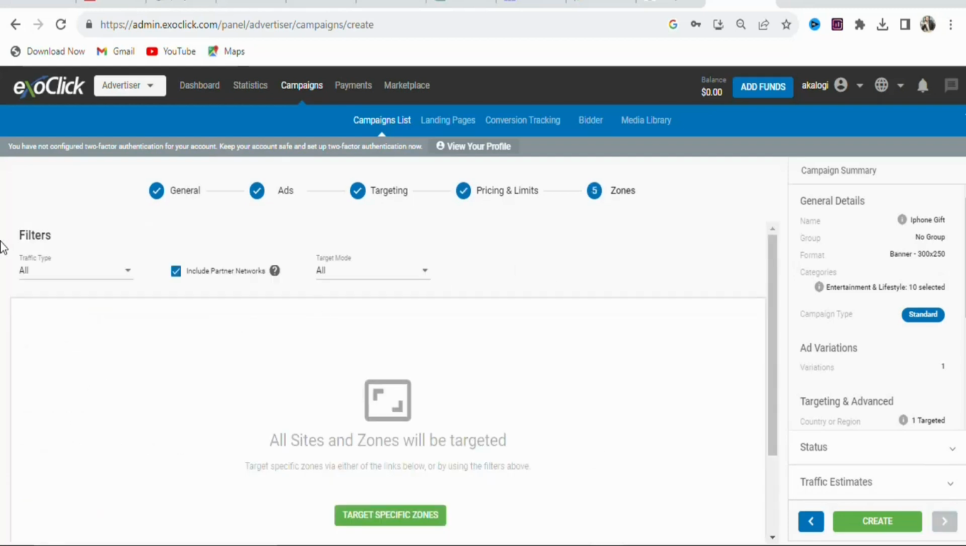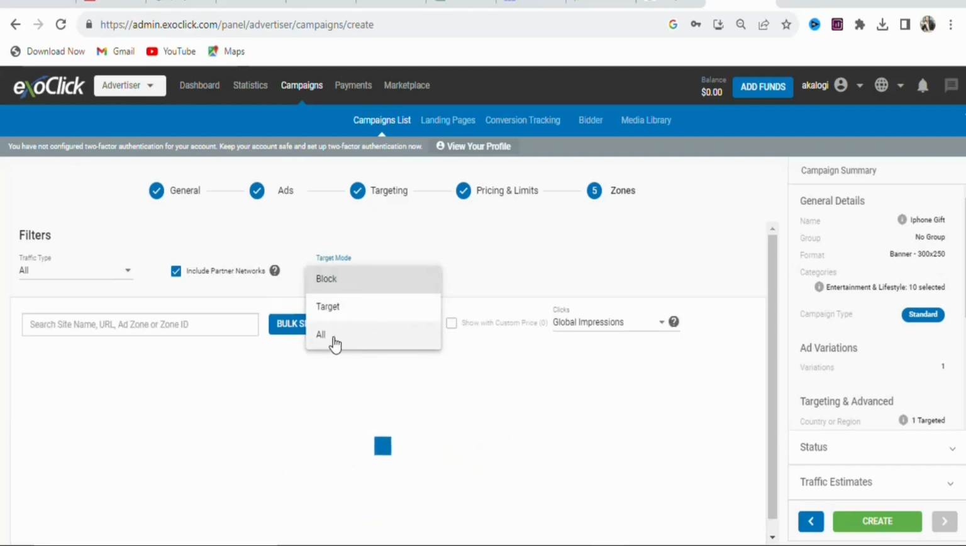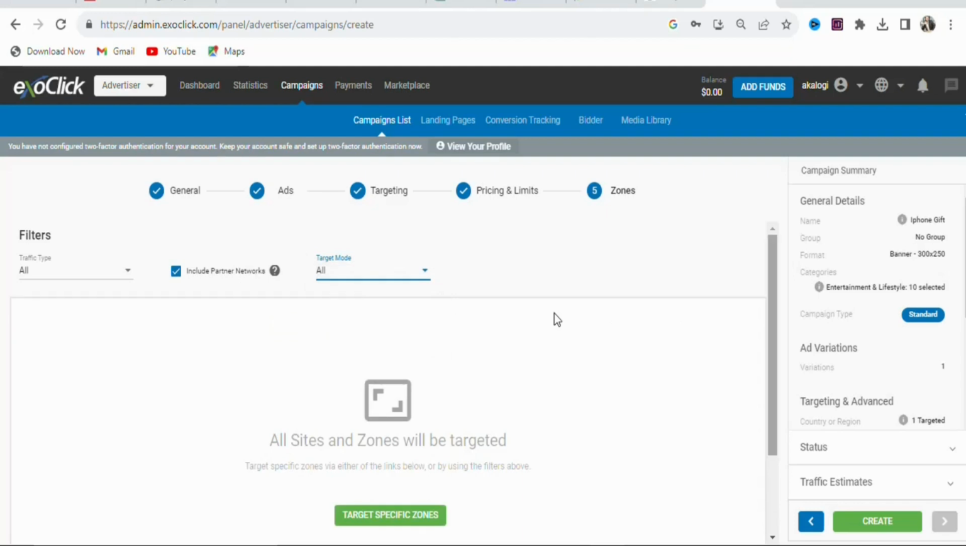Once you click on next, you can see traffic type. You can click on it and then select any of the traffic types that you want. In this case, I'm going to select all. Once that is done, you can see target mode. If you want, you can just click on it. Once you click on it, you are going to select all. Once you have entered all the details, the next step is that you are going to click right here, create, so that you can create your ad.